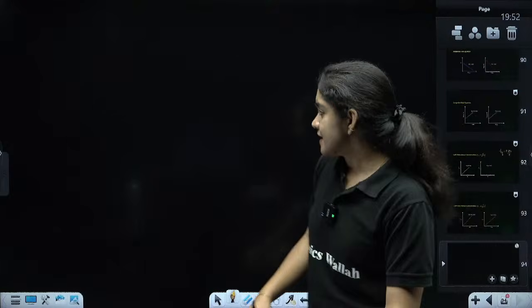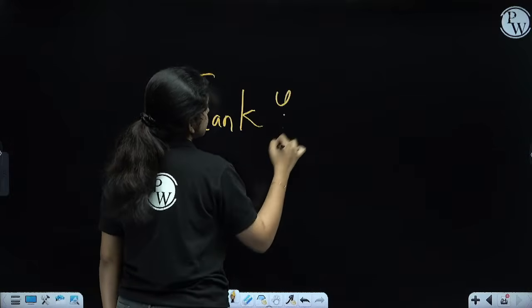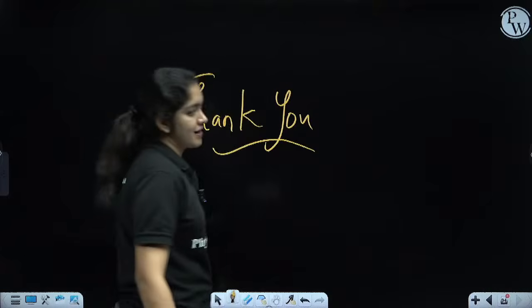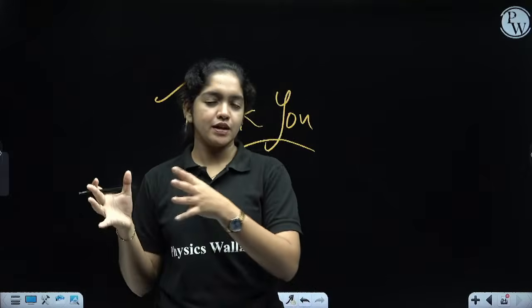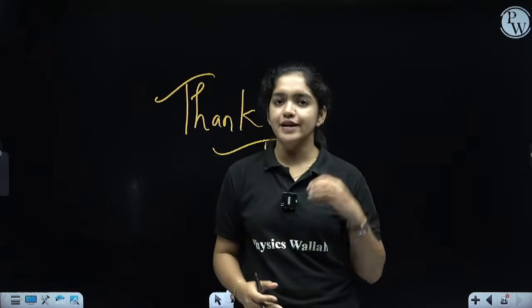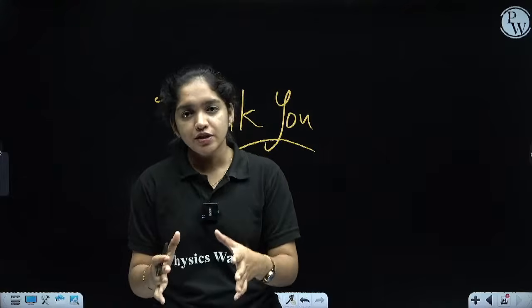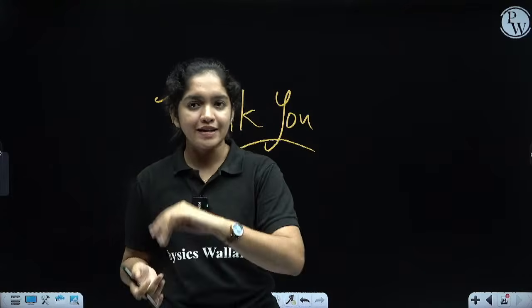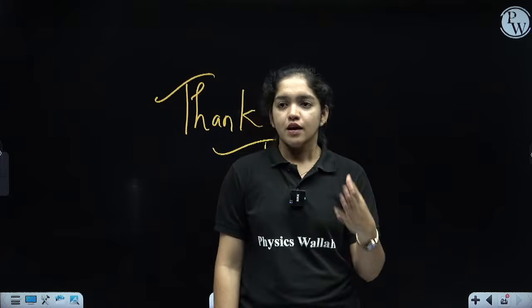So these are the main topics we need to learn from chemical kinetics. If you have any doubt, you can ask in the comment section. So we completed this chapter with many questions related to the order, molecularity, first order, zero order, second order reactions, and the graphs are very, very important. Just refer to the notes. There is a link; you can enroll through the link and you will get the free lecture notes.